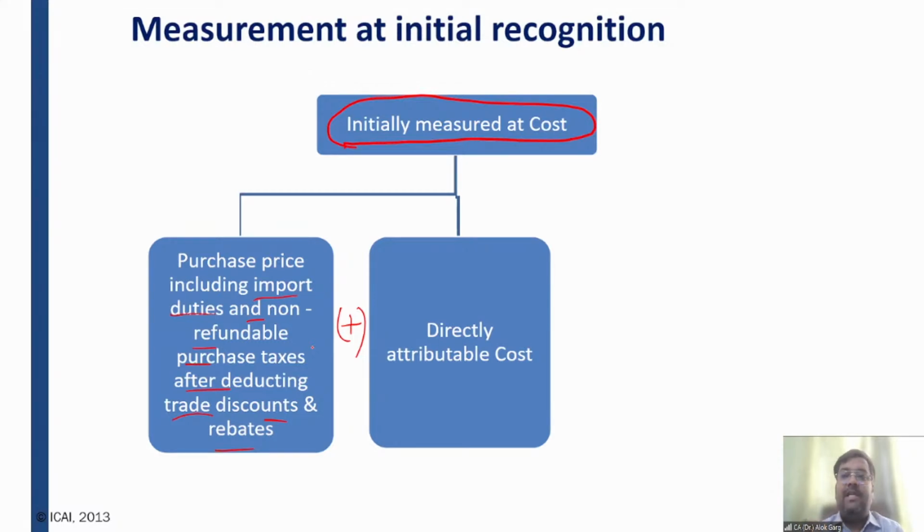For example, if the company has purchased a machinery from China, the vendor will deliver the machine to the Indian factory. First, the machine will start from Shanghai airport and reach Kandla port, so it will carry some transportation cost. From Kandla port to the New Delhi factory, again it will carry some transportation cost or freight or carriage inward.